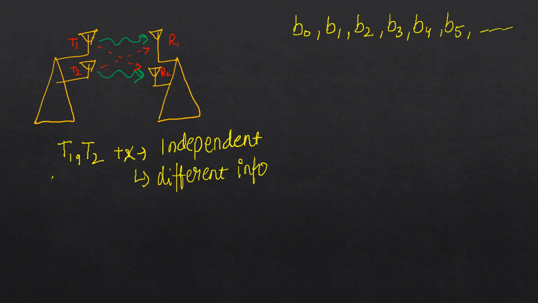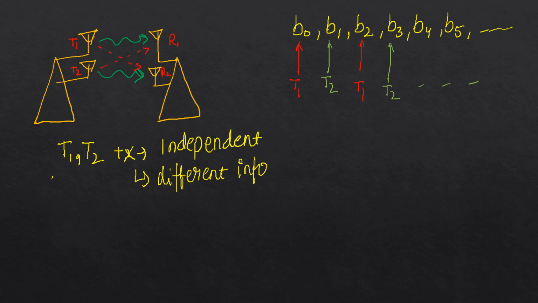Now, when we have two transmit antennas, we can allot them alternately. B0 can be transmitted by T1, B1 by T2, similarly B2 by T1, B3 by T2, and so on. But you might be wondering, what's the advantage I'm getting?